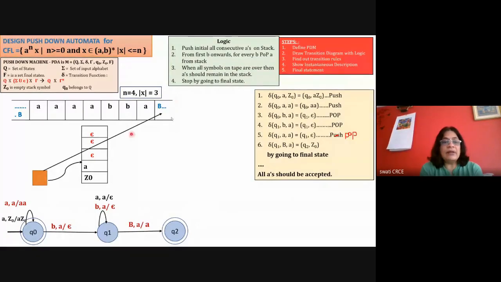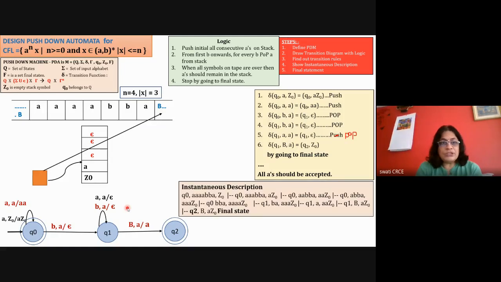You have to try and verify your answer again and again by taking multiple, 5-6 different strings, and ensure that all the transitions are done properly and all the final states are mentioned, and then only you can stop. What students do is that they understand how to design a pushdown machine, then they try only one particular case and stop. Then there are some missing transitions and the answer is partially correct. For a partially correct answer, out of 10 you will get maximum 3 to 4 marks, and you're losing marks because you have not tried multiple strings. So try with multiple strings for all the designing problems of TCS.